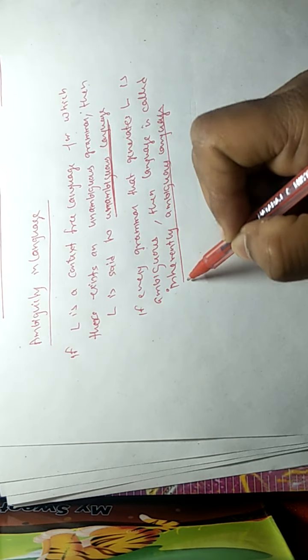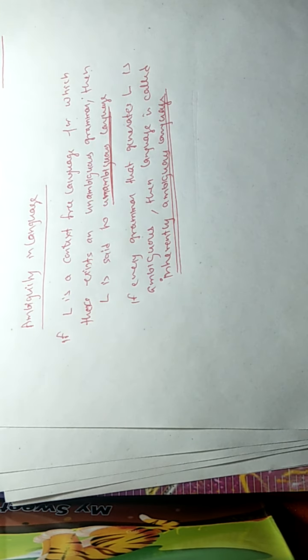And inherently ambiguous language is important because several times a short note with the help of an example is asked in the previous year papers.